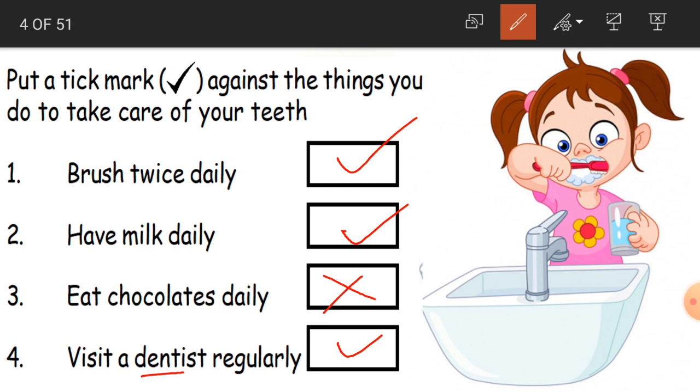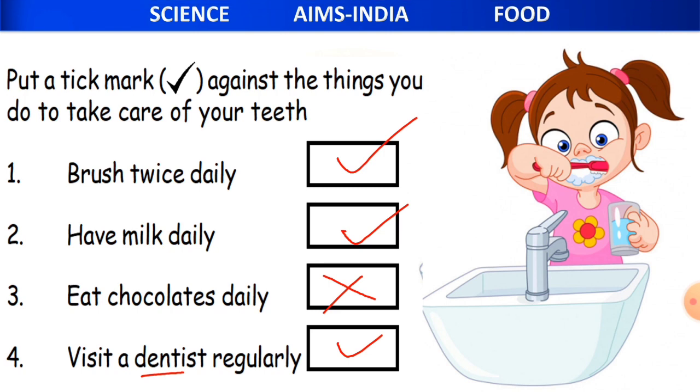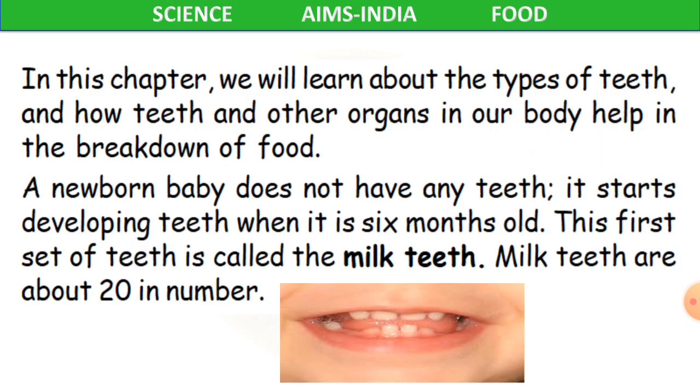Okay, children. So these three options are correct. So hope you are going to practice these habits. What are they? Brushing twice daily, having milk daily, and visiting a dentist regularly. Clear? Now, in this chapter, that is the food chapter, we are also learning about our teeth.